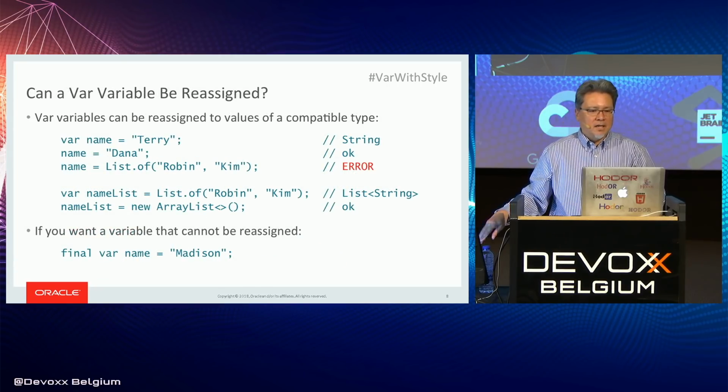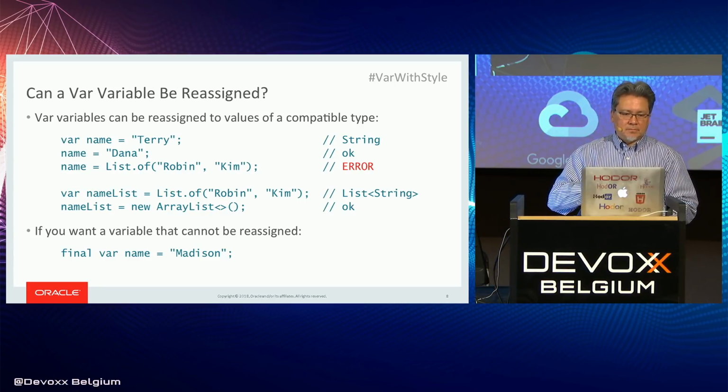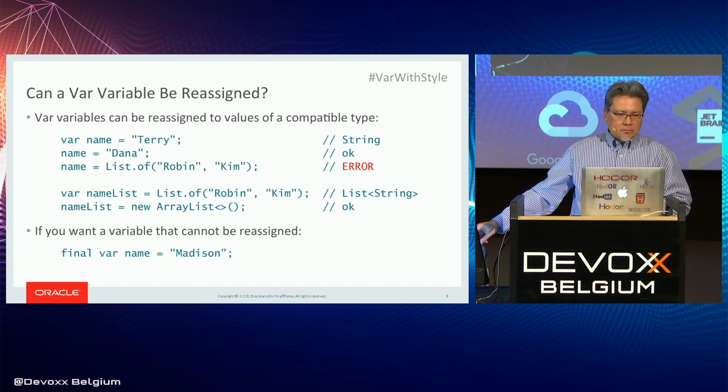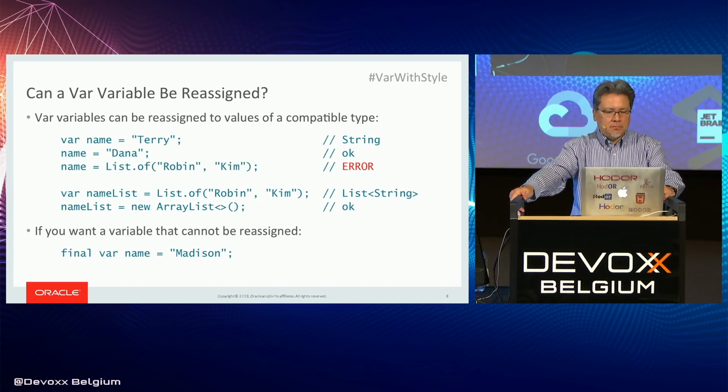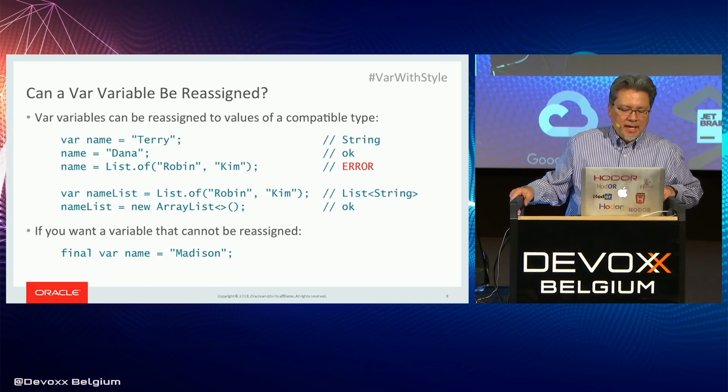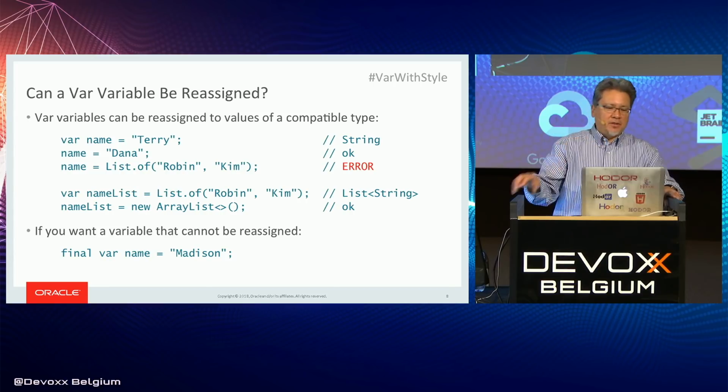In the list example, if you switch the two lines, it will not compile anymore, right? I mean, if you say var nameList equals new ArrayList, and you reassign nameList to the list of Rob and Kim, it will not compile anymore. Is that correct? Yes. Okay. So let me repeat the question. I think your understanding is correct.